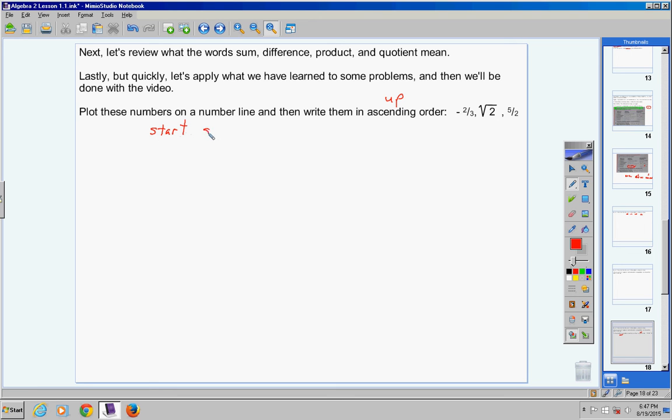No, you must start with the smallest number so that you can go then what direction? Up. If I ask you to write the numbers in descending order, that means you're going down, and you cannot go down unless you start with the largest number and work your way down. Got it? So I want you to take these numbers and write them in ascending order going up.